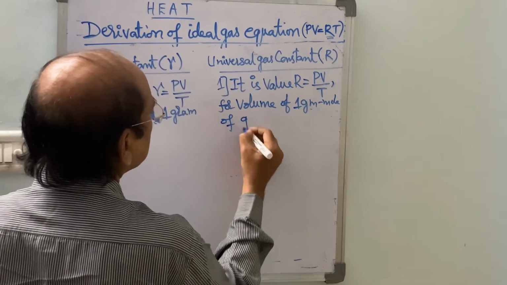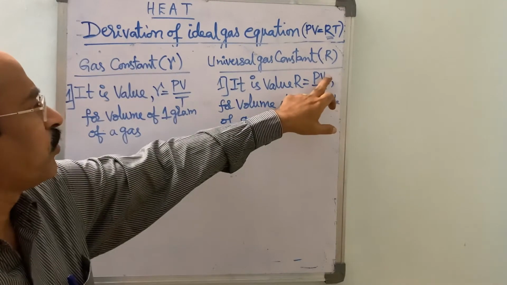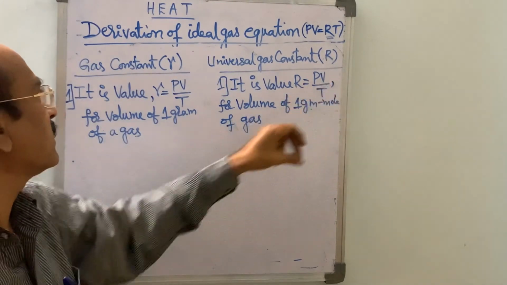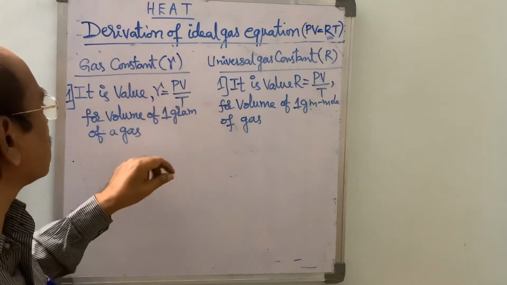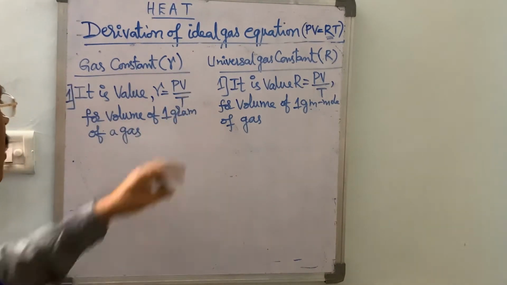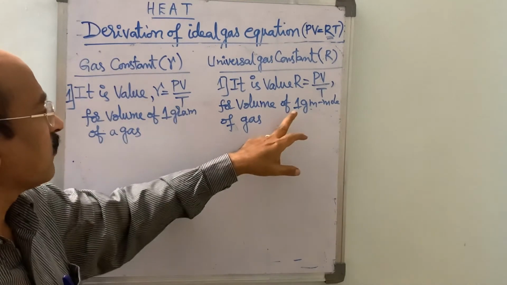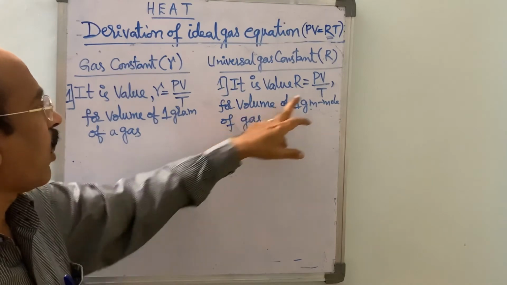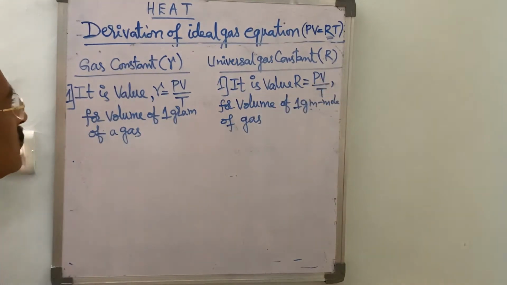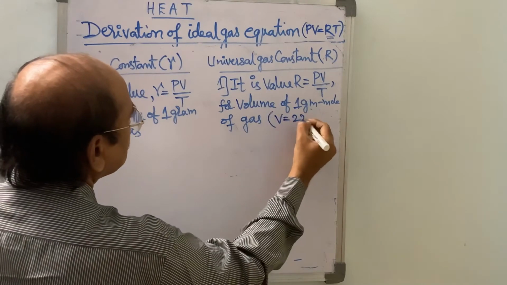Gram mole of gas is considered, that is, volume is equal to 22.4 liters in this case. For small r, the volume occupied by 1 gram of gas is considered.